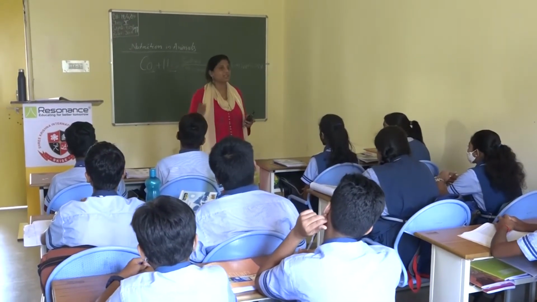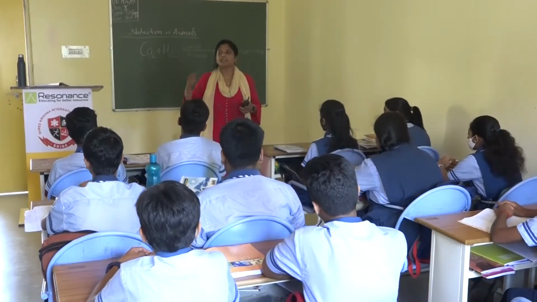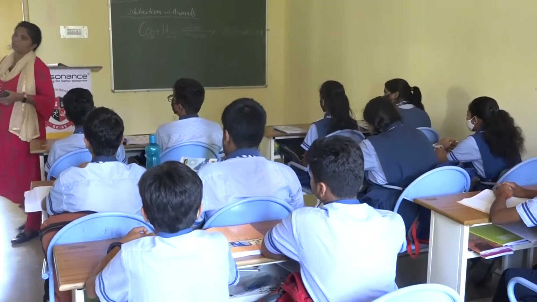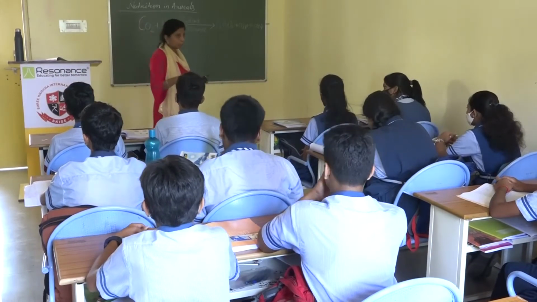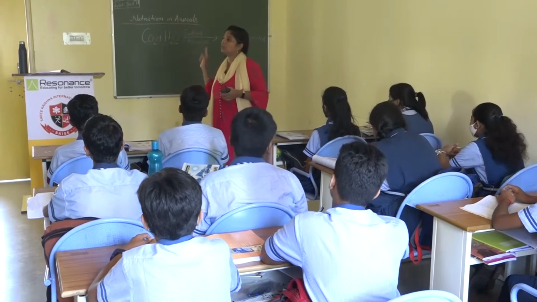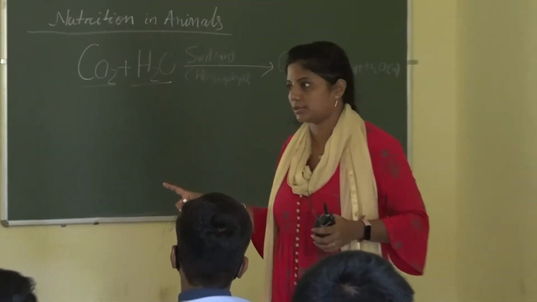So what are the chemicals present in that aquatic pond? From there they have to prepare their food, and those we term chemotrophs. So these are the two parts into which those who prepare their own food are further classified: autotrophs and chemotrophs.